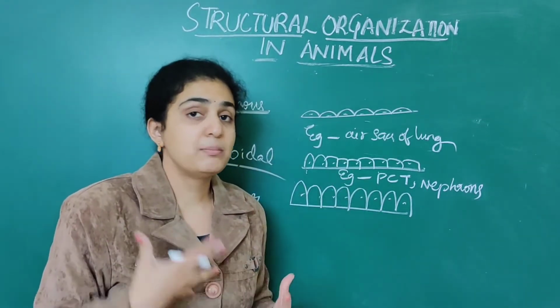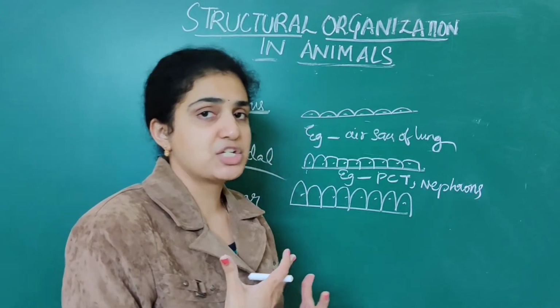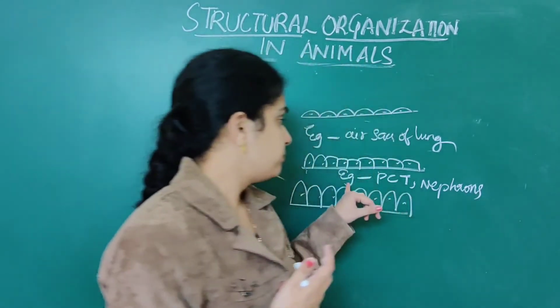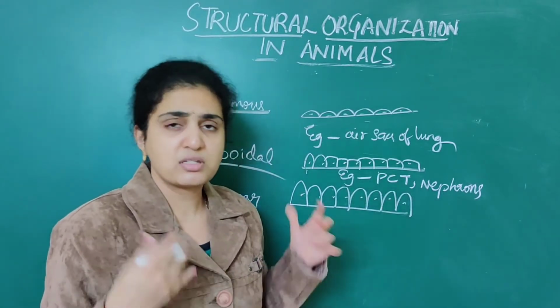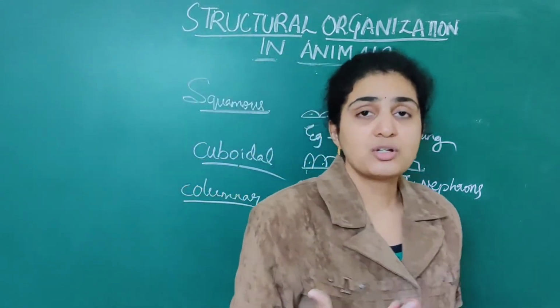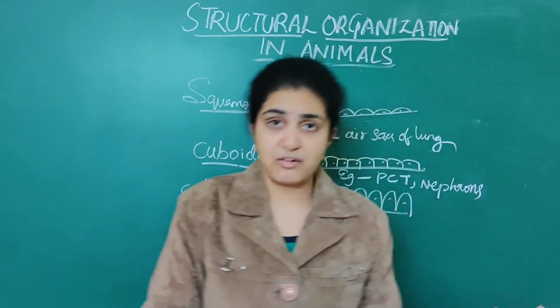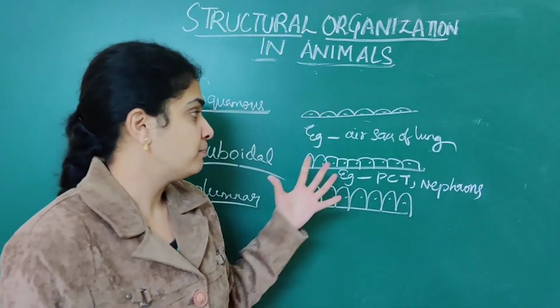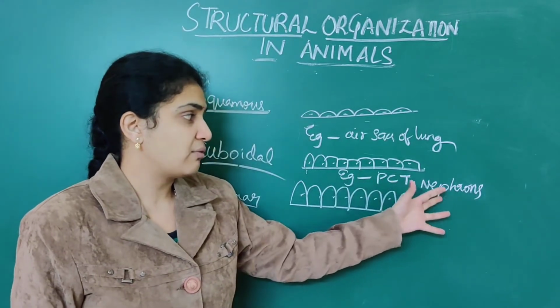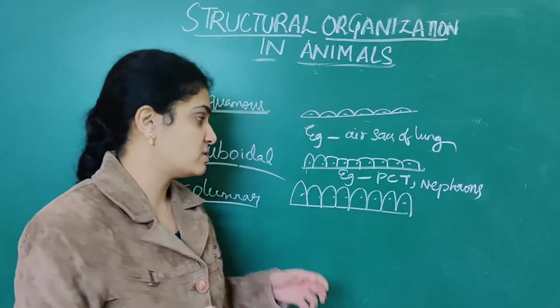We have already discussed the PCT in the excretion chapter. Nephrons, not neurons, are the structural and functional units of the kidney.